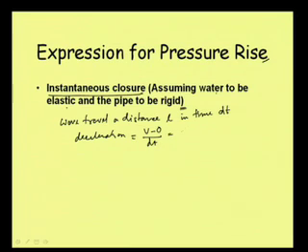First let me write the expression. The wave travels a distance L in time dt. So what does the acceleration do?